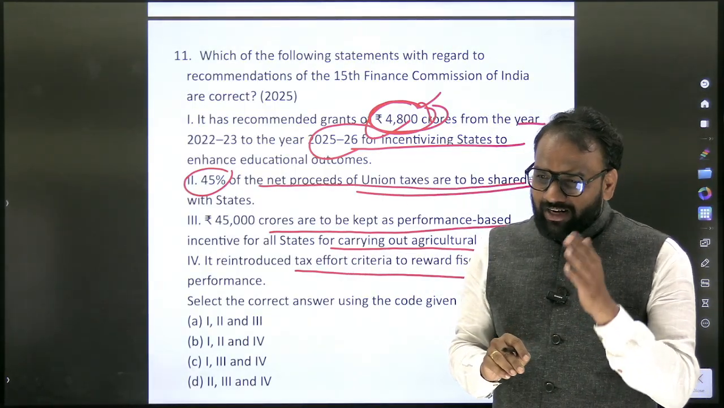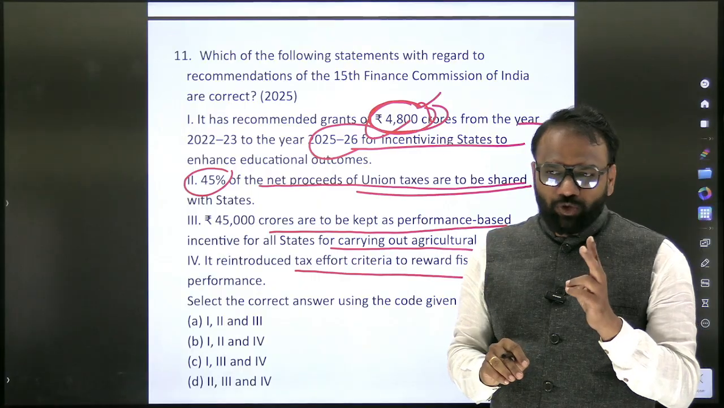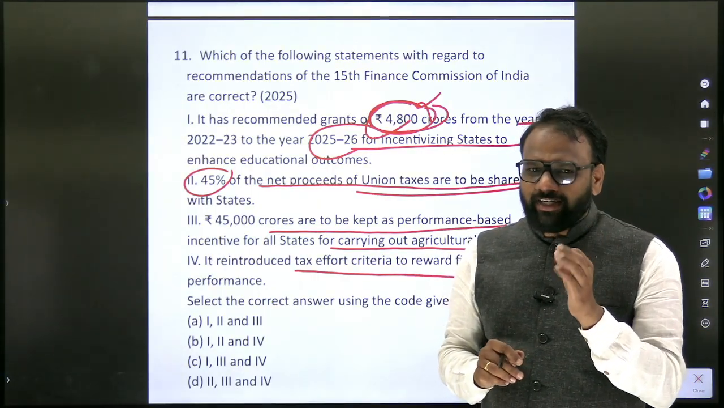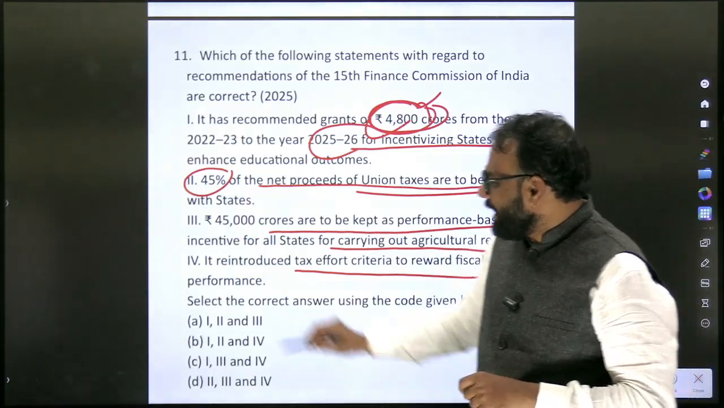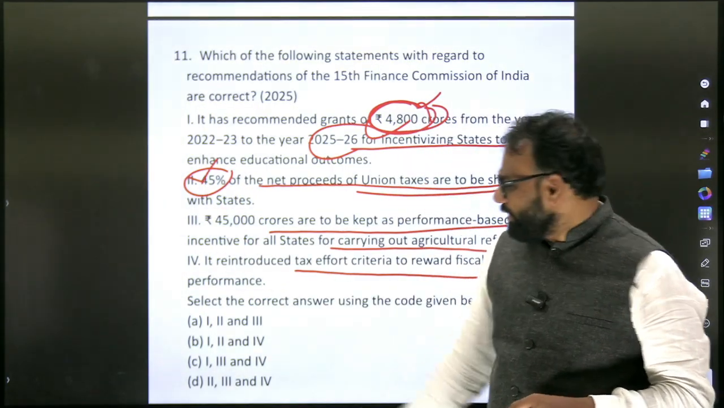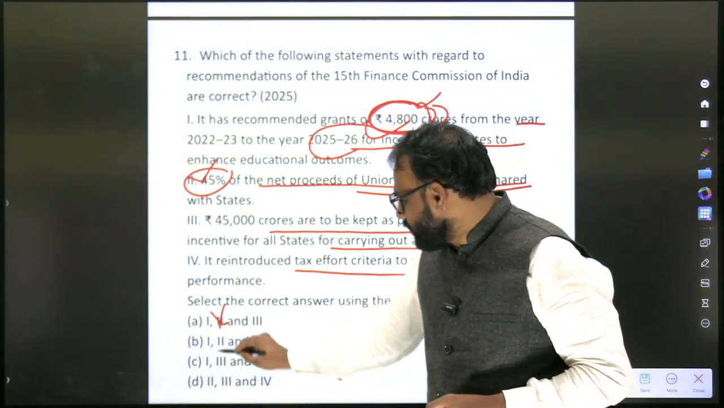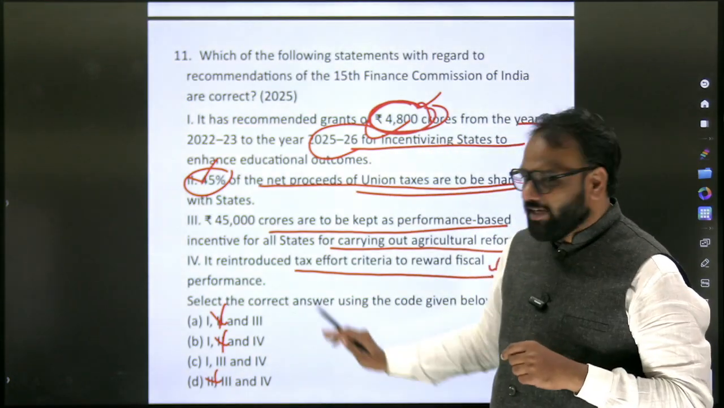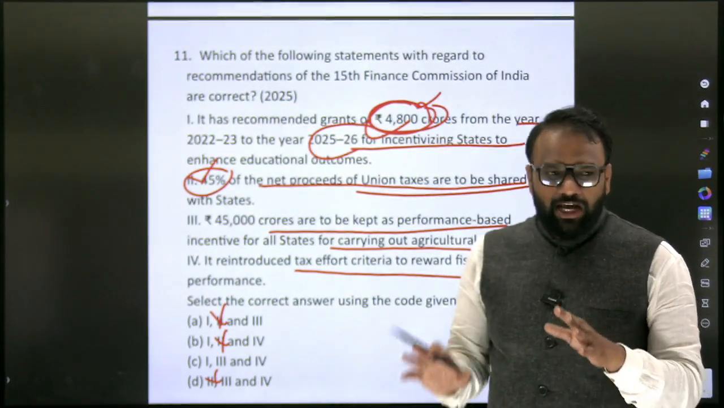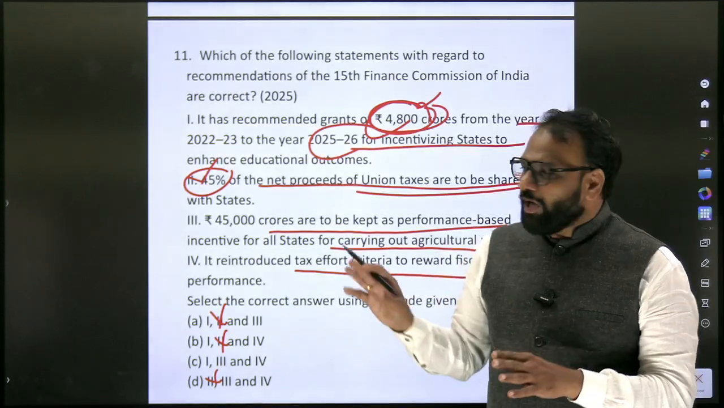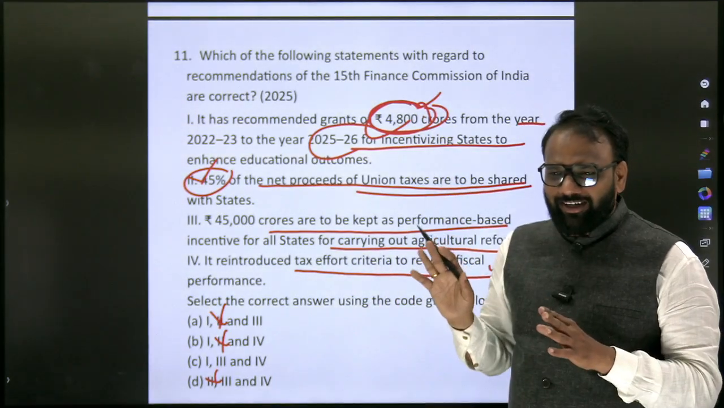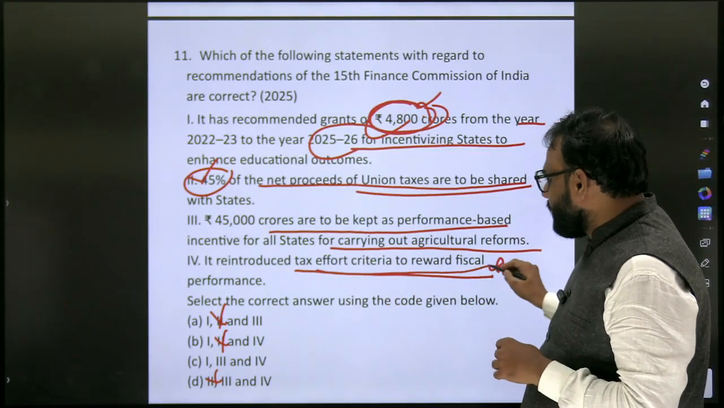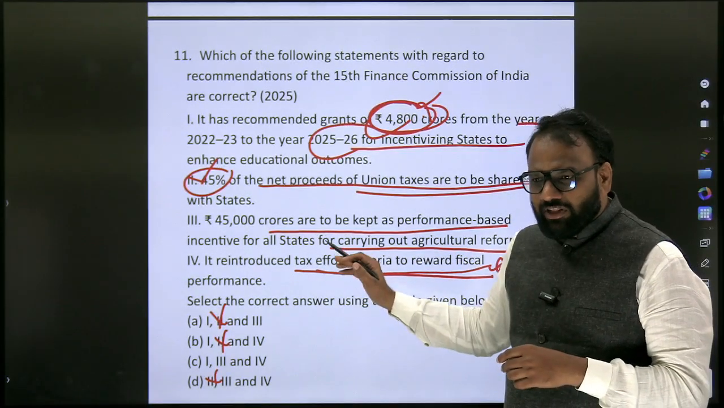See, Finance Commission has repeatedly appeared. At least 2 to 3 times in the past 5 years the question has appeared, and we have a complete crystal clear idea that it is 41%. So when you eliminate this 2, you are left with only one choice, that is 1, 3 and 5. Based on this question paper also, you are not going to memorize these values, not important. It reintroduces the tax effort criteria to reward fiscal performance. This is also not that important.